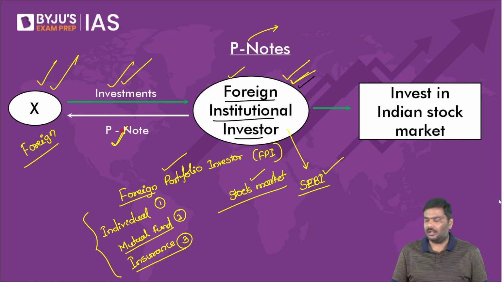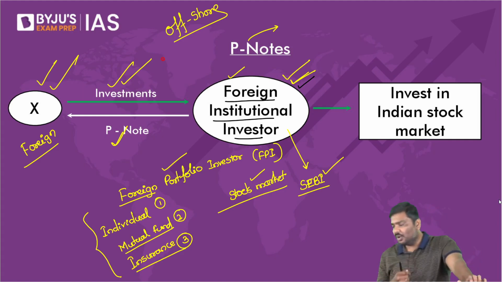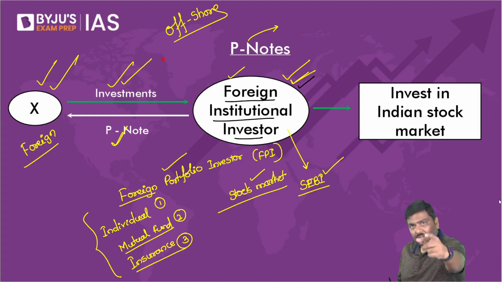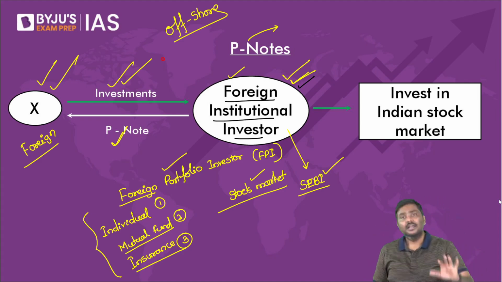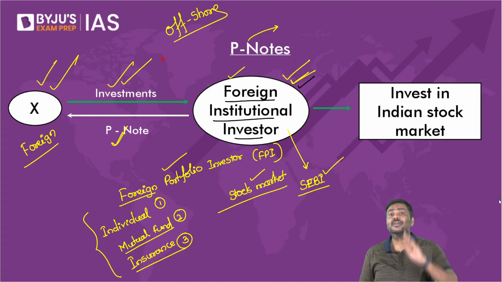Now tell me, can I say participatory note is an offshore instrument? Point number one. Can I say participatory note is an overseas offshore instrument? Anybody has a problem with this? Second point. Can I say if you want to invest in India now, you are a foreign investor, mind you, you will purchase a participatory note and through that you will invest in India? If you're a foreign investor, one of the options available to you to invest in India is through a participatory note. You will purchase a participatory note and that money will be invested in India.